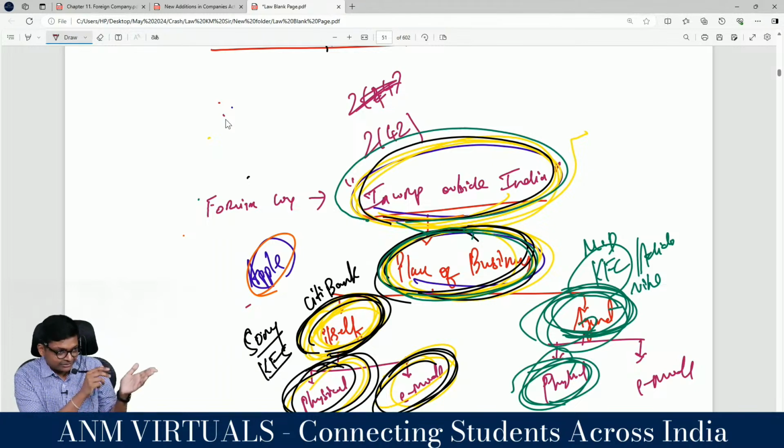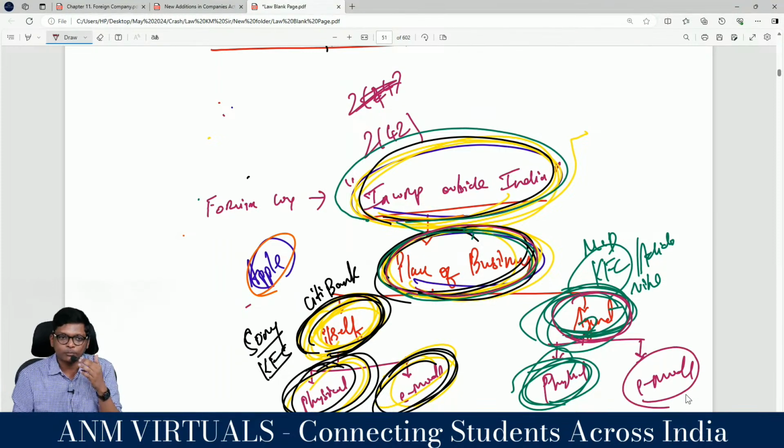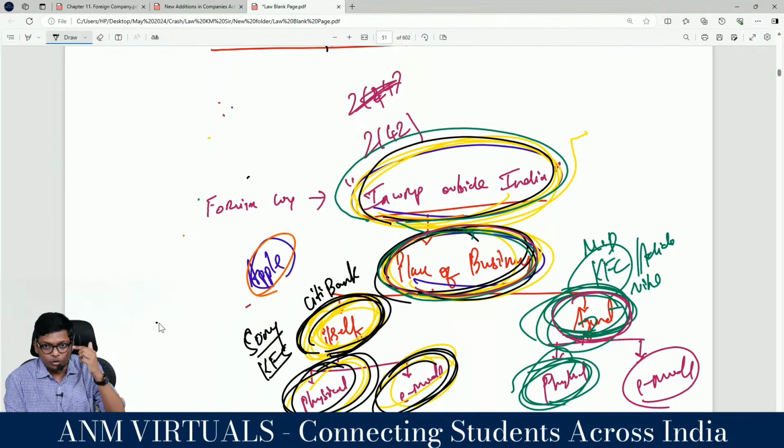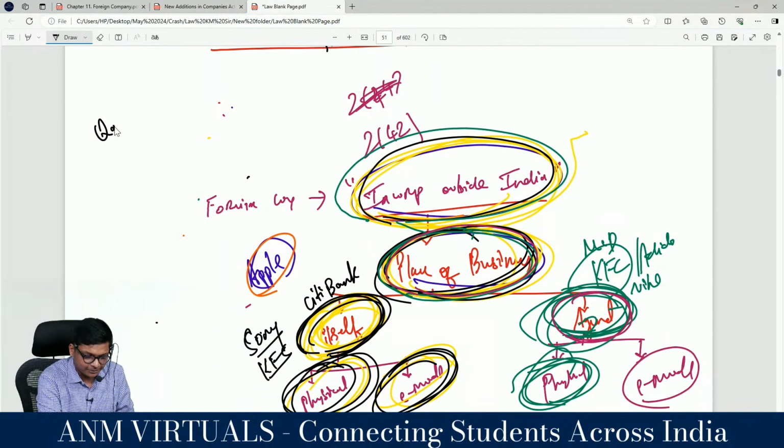Next means I wanted to go to the last point. Place of business through an agent, electronic mode. Give me a classic example. Okay, sellers is a correct example. I will explain that, but I already gave you an example, guys. Let me give the example. I gave the same example to you guys in the preliminary.